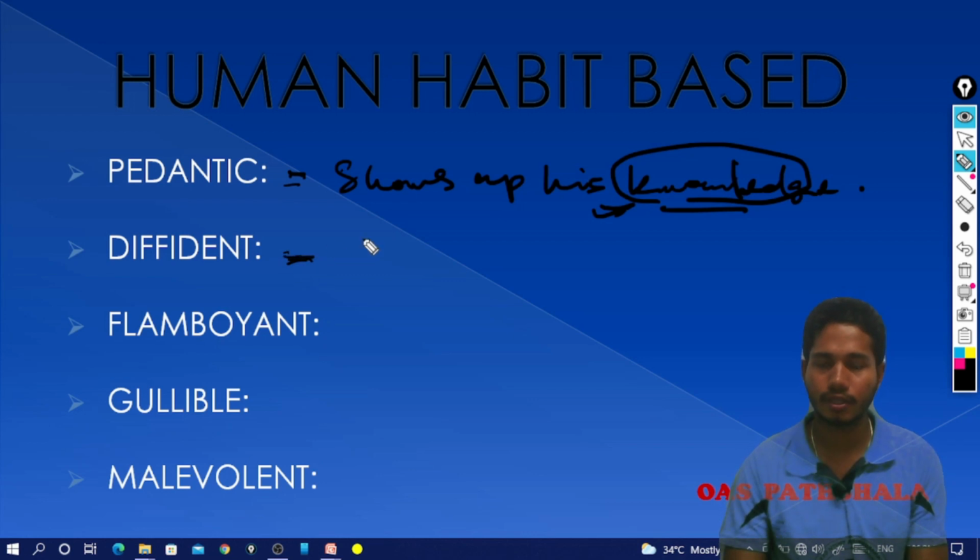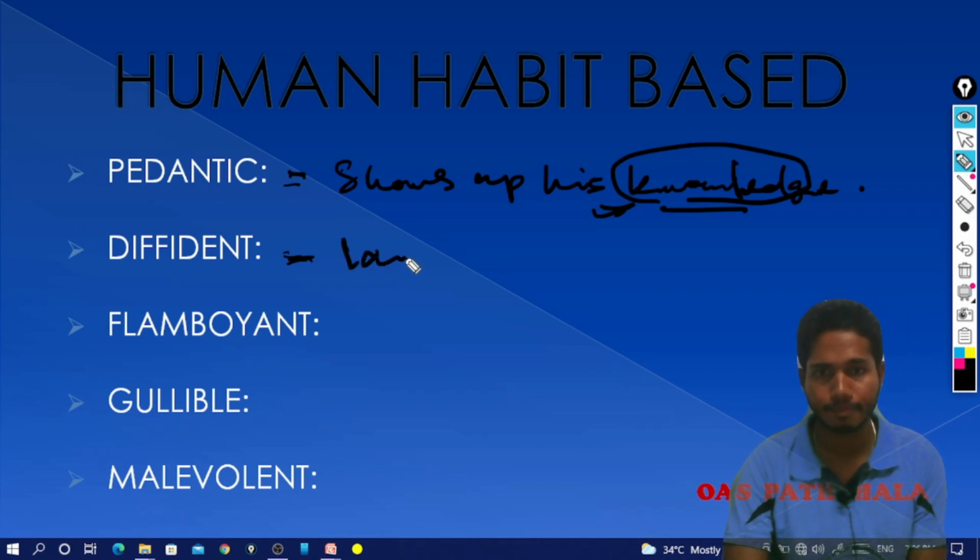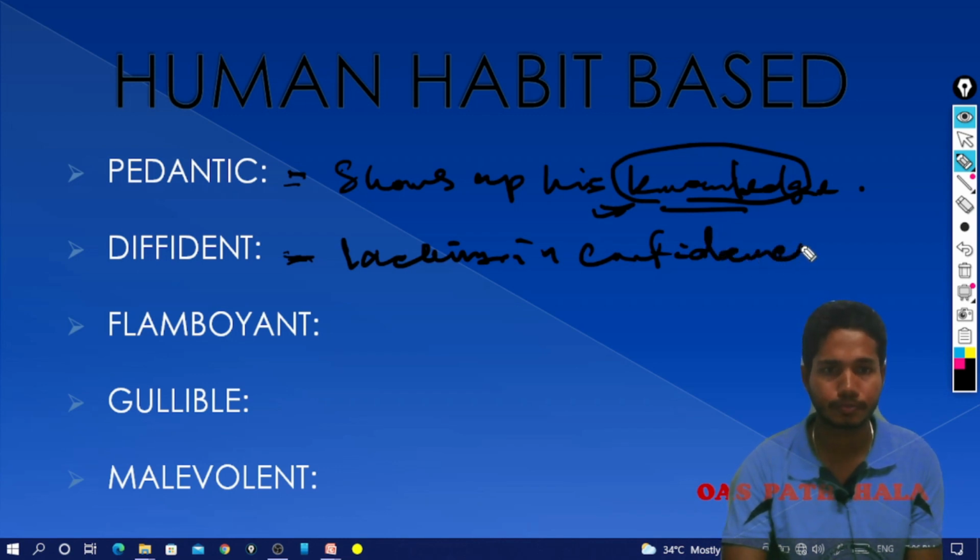Second word, very important word, diffident. तो diffident, confident गोटे word जानी थी तो तारो simply opposite होउची diffident, lack of confidence or lacking in confidence, आत्मविश्वास रो अभाव. Who is not confident, he is a diffident one.